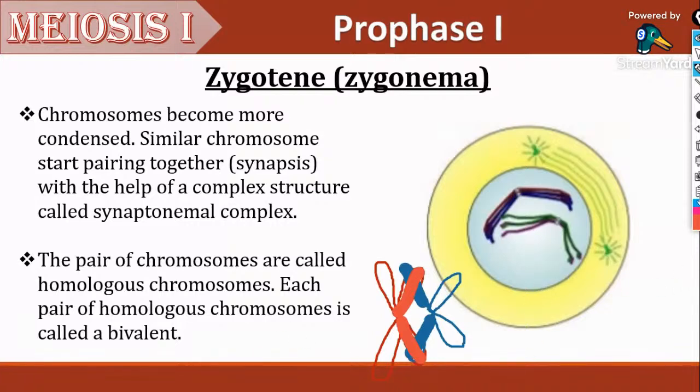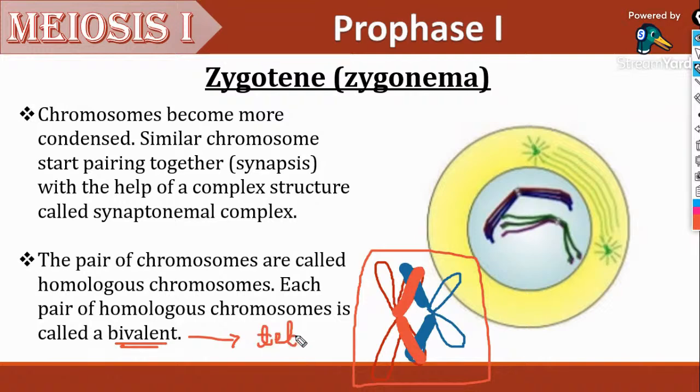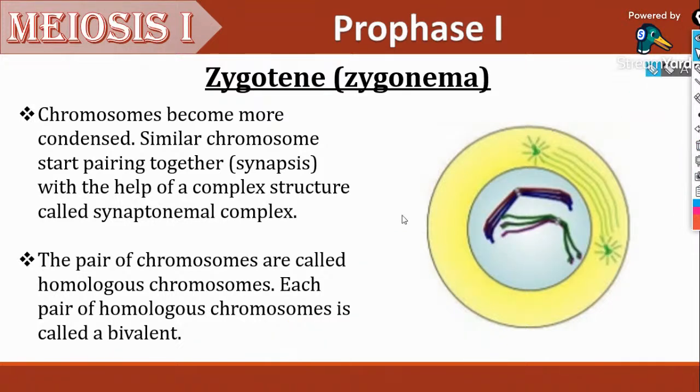So these two chromosomes are just overlapping each other, right? Together they form a single unit, and that is known as a bivalent. That is two chromosomes in each bivalent, or it is also known as a tetrad, that is 1, 2, 3, and 4. Four chromatids are overlapped on each other, therefore it is also known as a tetrad. So, bivalent or tetrad: each pair of homologous chromosomes is a bivalent or a tetrad.